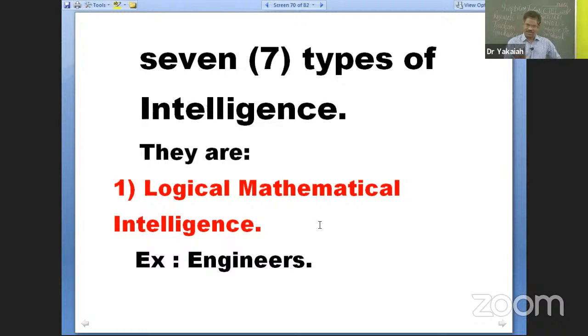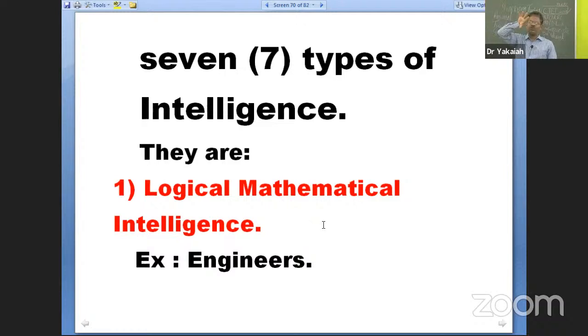All these are questions. Who proposed 7 types of intelligence? Howard Gardner. According to Howard Gardner, how many types of intelligence were there? 7 types of intelligence. Which of the following is not a type of intelligence as suggested by Howard Gardner? Here a little comprehension analytical question comes. So therefore you need to remember all the 7.